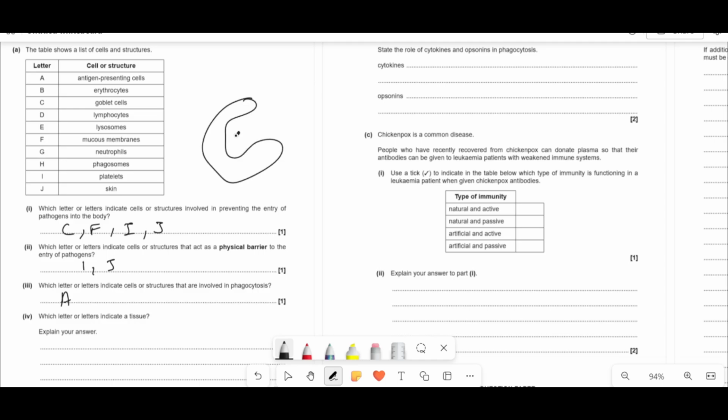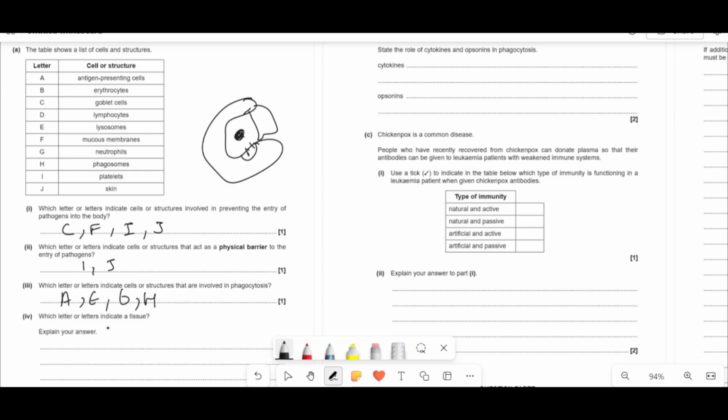Remember when the cell surrounds the pathogen and holds it, and then it forms a phagocytic vacuole like this and releases lysozymes into there. So lysosomes fuse with it. That's immediately one as well, so that's E. Neutrophils is definitely one of them. They're a type of granulocyte which do phagocytosis. And then as well as that, H, phagosomes, which is the thing we're saying there. Phagocytic vacuole, phagosome, same thing.